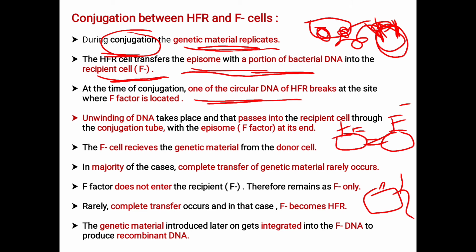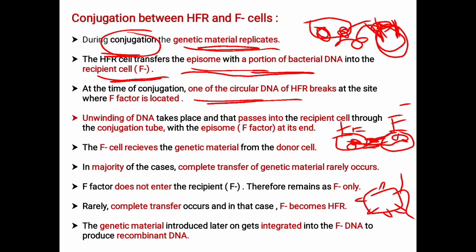Pili are the small hair-like structures present on the bacterial surface. They come in contact, interact and form the conjugation tube. The unwound DNA transfers through the conjugation tube to the recipient cell, where the F plus provides the DNA to the F minus cell.